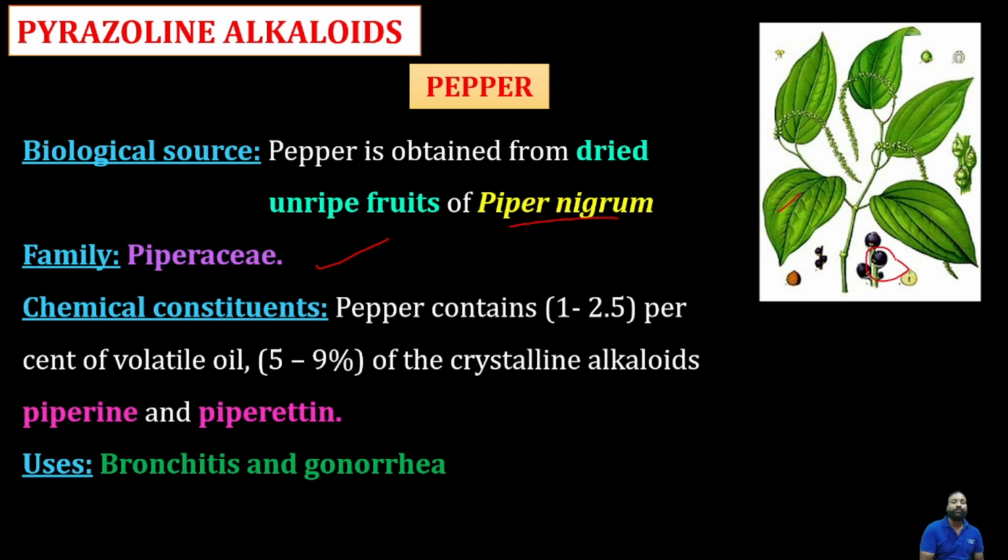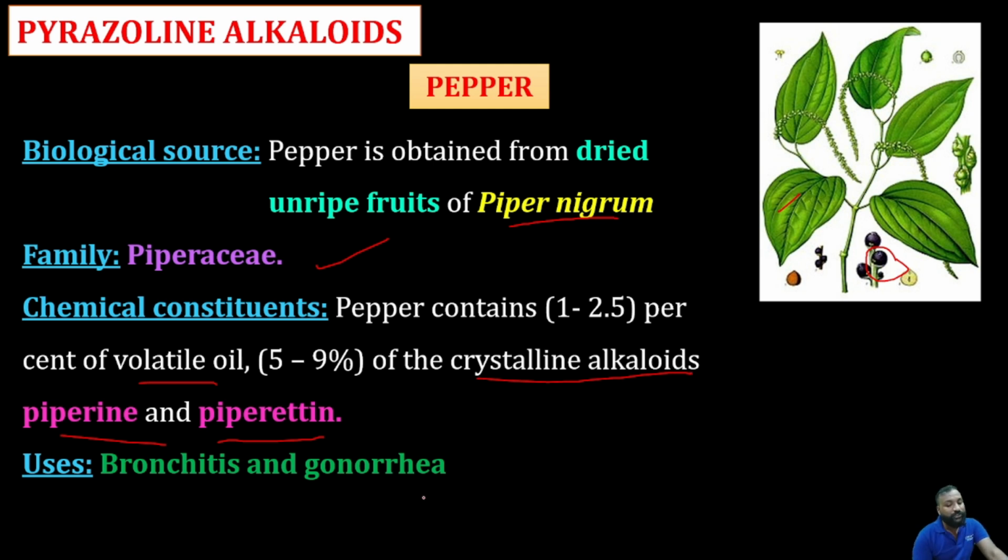These are the unripened fruits. After they dry, we get the pepper seeds, and then we make the powder and use it for our food ingredients. Coming to that, the source is Piper nigrum, family Piperaceae, and pepper consists of 1 to 2.5% volatile oil. Mostly it consists of volatile oil, but the chief constituents are piperine and piperatine, and other crystalline alkaloids are also there.